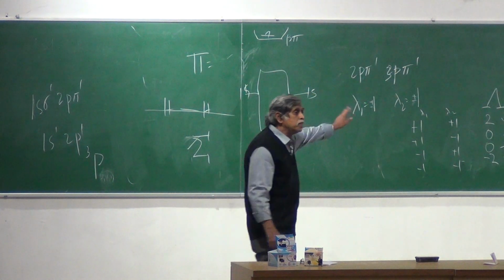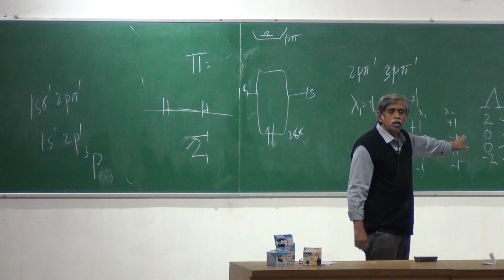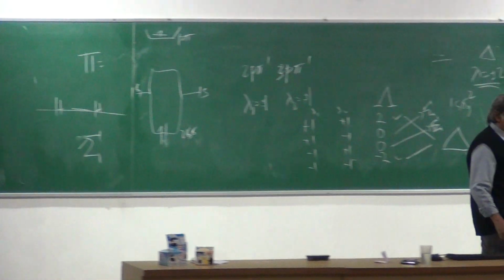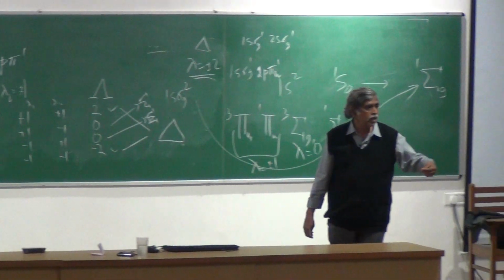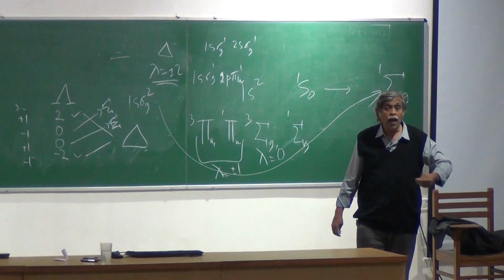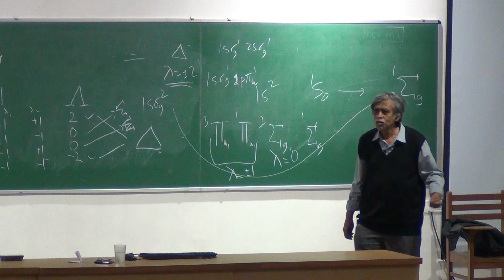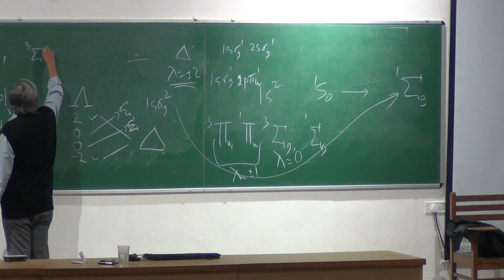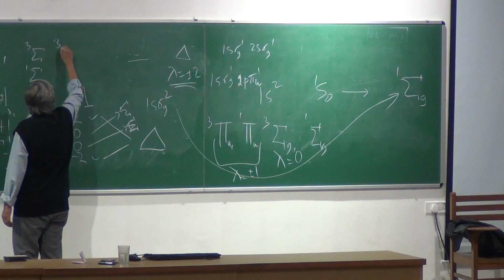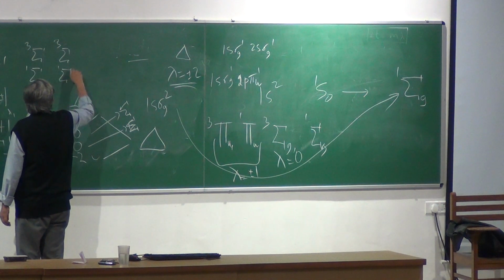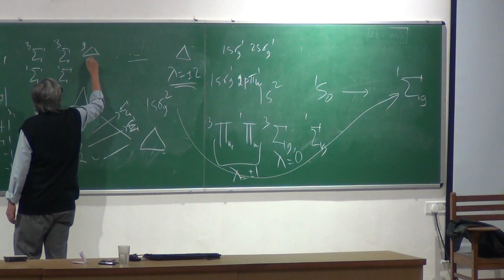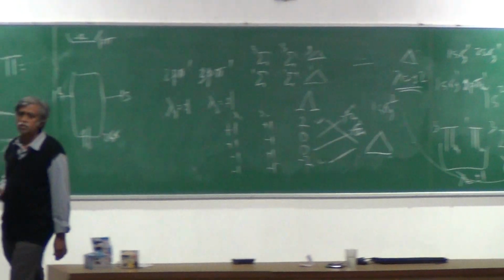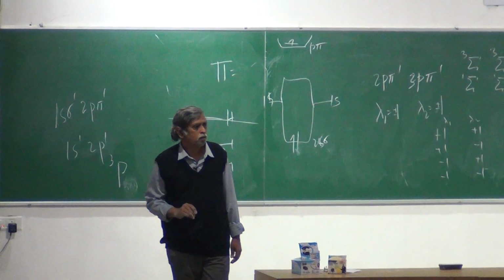What about the spin of all these? What are the possible spin values that I can get for this configuration? There are two electrons. They can either be singlet or they can be triplet. I don't have to worry about the Pauli principle. So what happens then in this case? I will get a triplet sigma, singlet sigma, triplet sigma, singlet sigma, triplet delta. Okay.